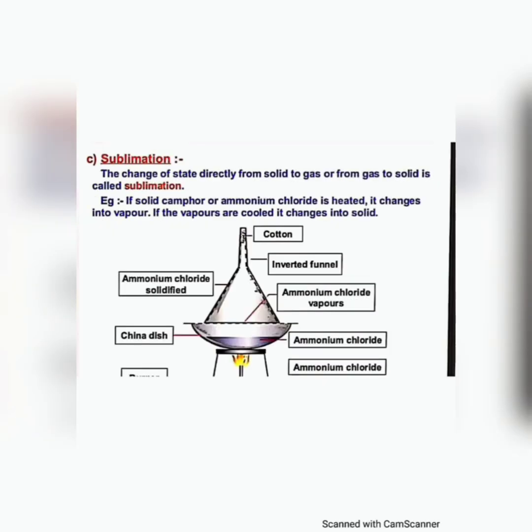Sublimation. The process of conversion of solid to gaseous state without passing through the liquid state is called sublimation. Best example here: when solid camphor or ammonium chloride is heated, it changes into vapor. If the vapors are cooled, they change into solid. Here ammonium chloride is heated and it evaporates. The funnel is covered with cotton. Again it becomes cool, and a residue forms on the corners of the funnel. So that is solid.